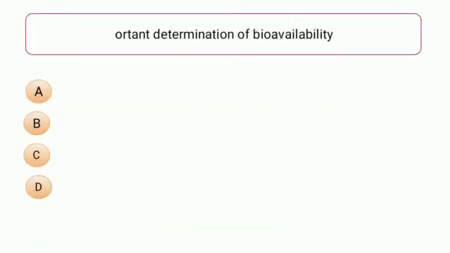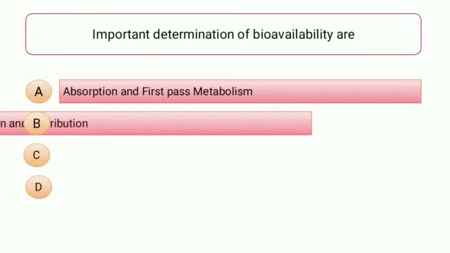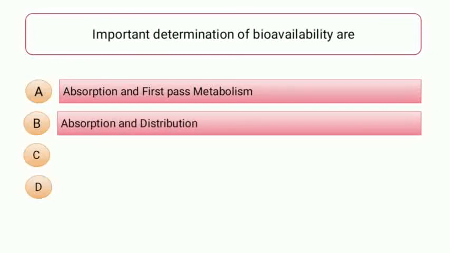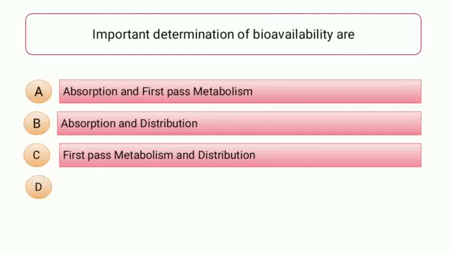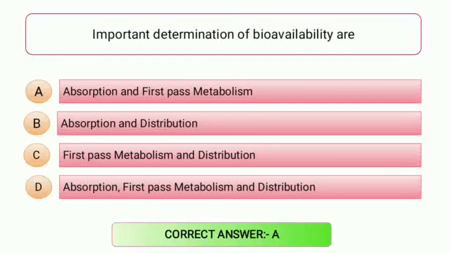The next question is, important determinants of bioavailability are, and the options are A, absorption and first pass metabolism, option number B, absorption and distribution, option number C, first pass metabolism and distribution, and option number D, that is absorption, first pass metabolism as well as distribution. The correct answer of this question is option number A. Okay students, remember that absorption and first pass metabolism are two important determinants of bioavailability. Now moving to the next one.